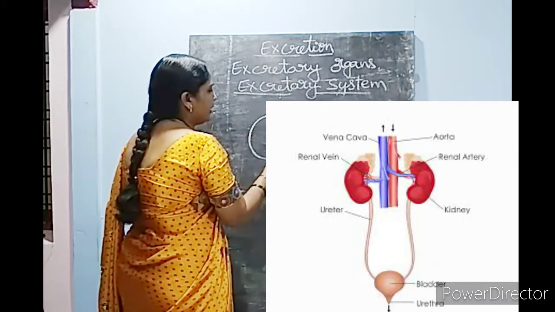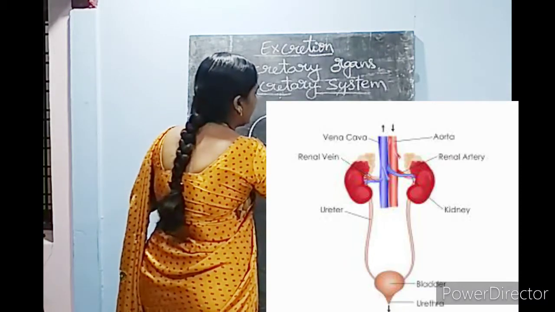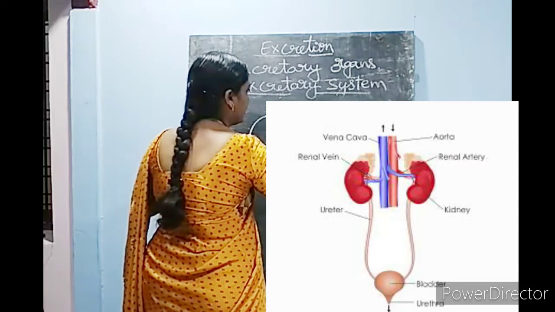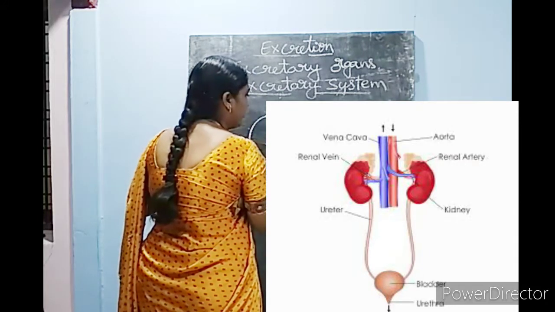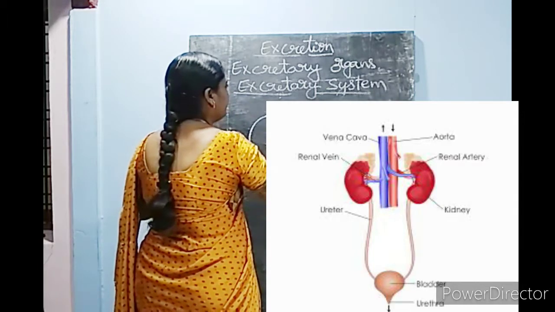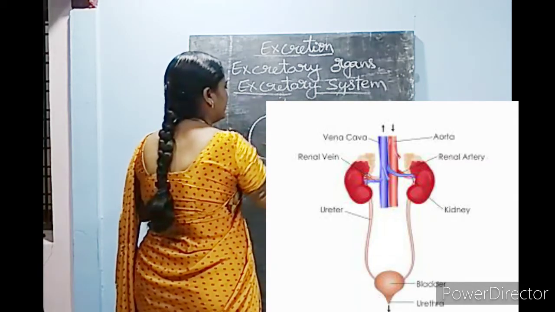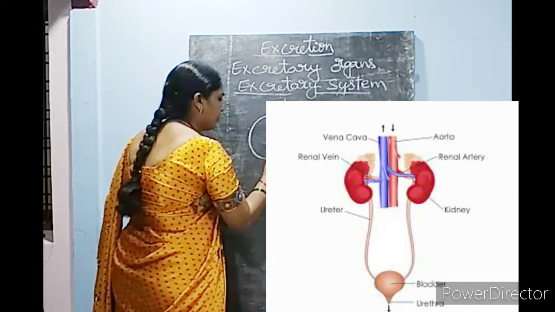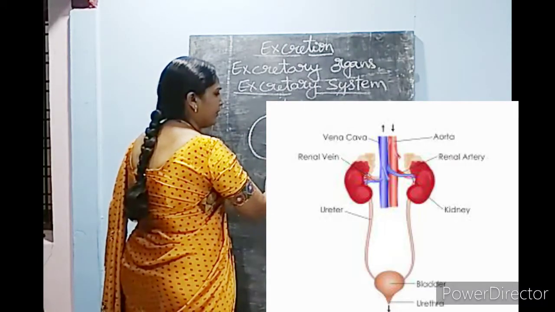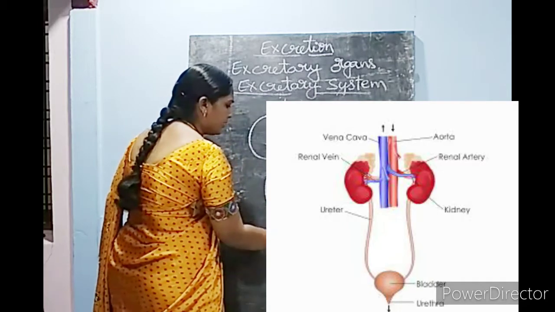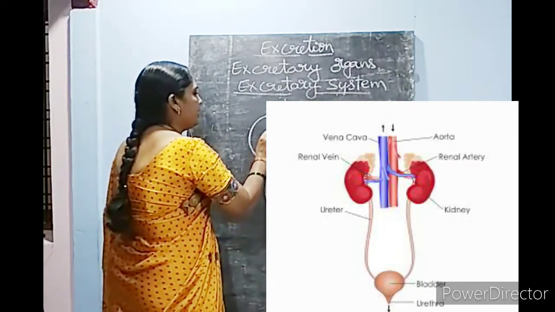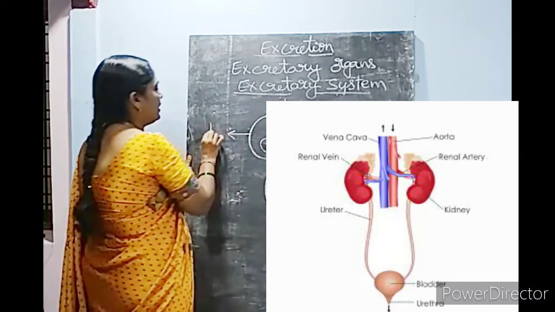They are bean shaped and brown in color. So here, these are the kidneys.